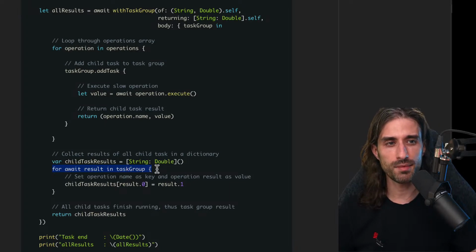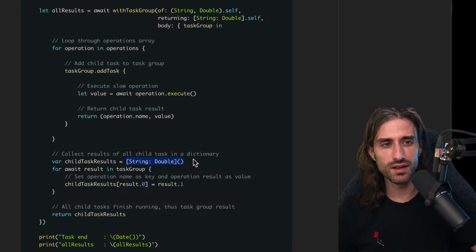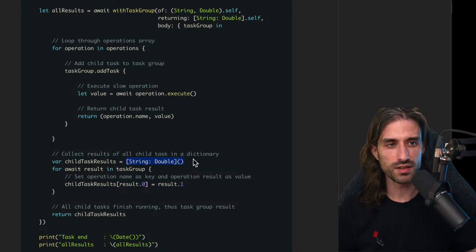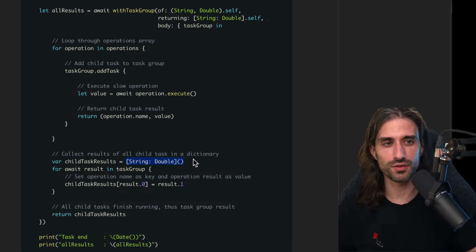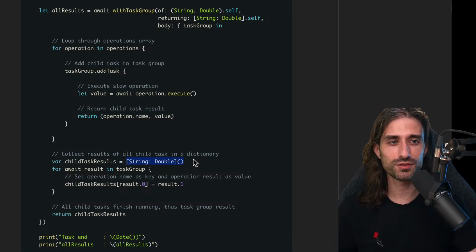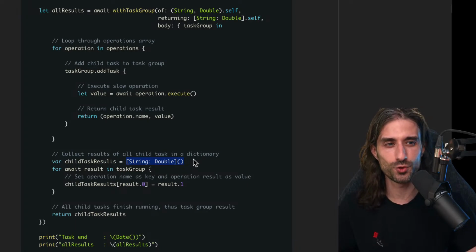And so most of the time, when you are using child tasks to return results, you will often have this pattern where you return a dictionary matching either the original input or an ID of the original input with the actual output. This way, in the end, you can subscript the result and say, hey, I want the result for this specific input and not just whatever result was returned first, because it's probably not something that your app wants to rely on.